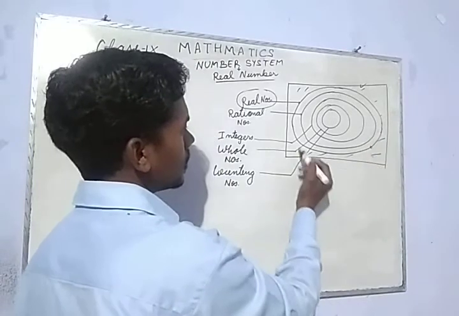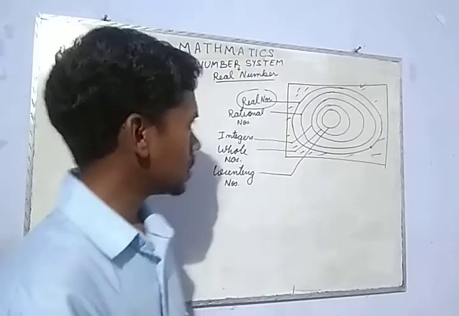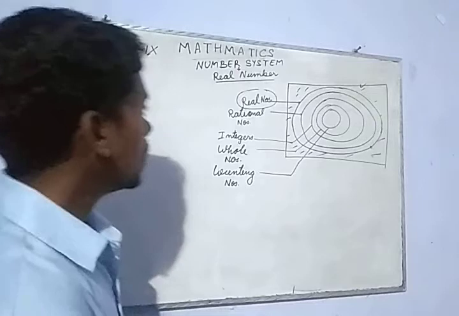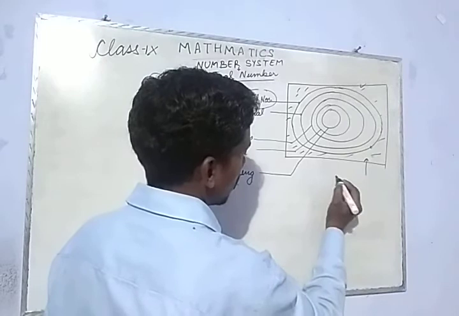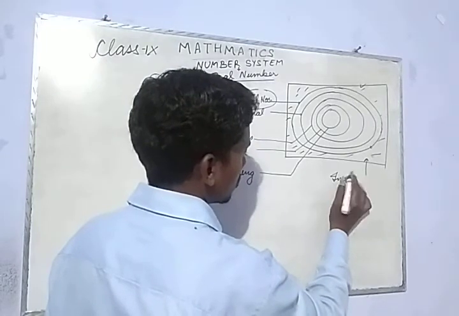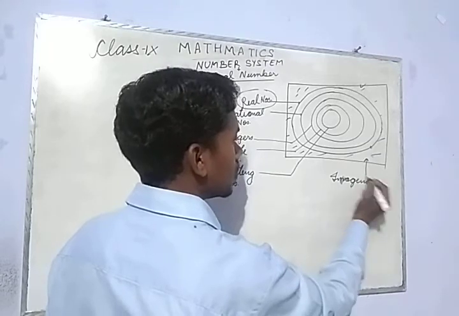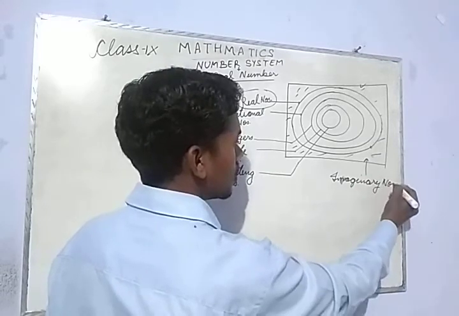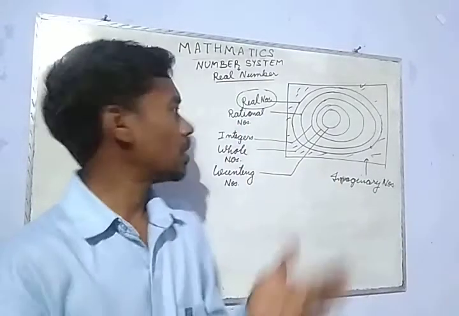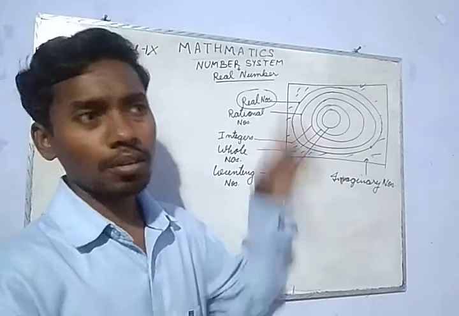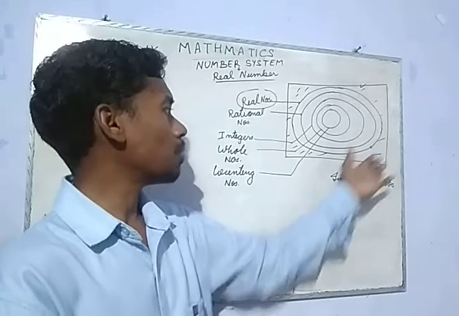In this space also there might be some numbers. Yes, there exist some numbers, and these types of numbers are called imaginary numbers. What is the opposite of real? The opposite of real is virtual or imaginary. So this is the imaginary number.